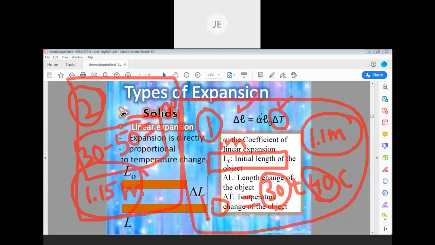If you increase more, then there is an increase in length more. Keep on supplying heat to the body, then it increases linearly more and more. So that is what it means: expansion is directly proportional to the temperature change. Did you understand this? Any doubts here?